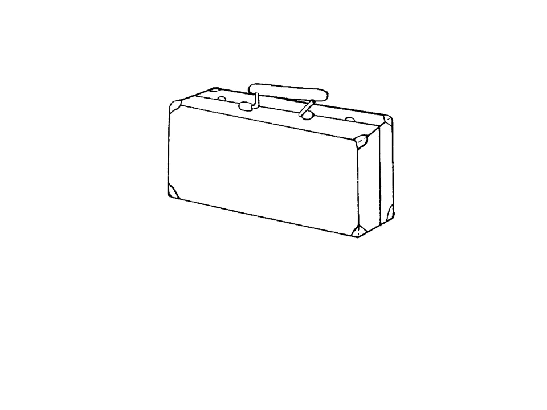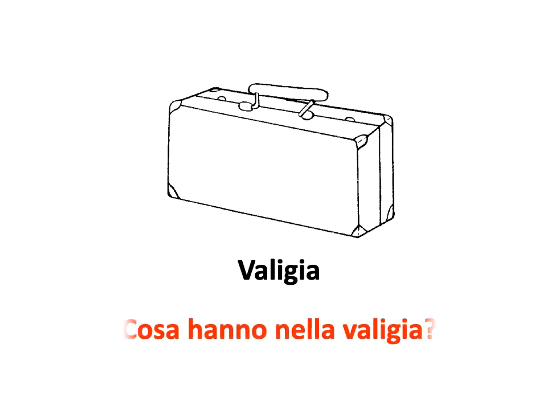Okay? Now I'm going to introduce you to a new word in Italian. This is a suitcase, right? In Italian, we say valigia. Pronounce with me, please. Valigia. And we're going to play a little game which is called Cosa hanno nella valigia? Which means, what do they have in their suitcase? What do I mean? Well, you'll see in a second.